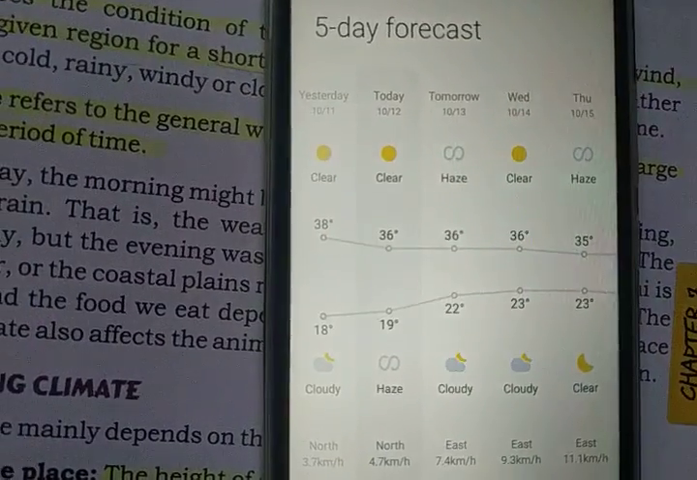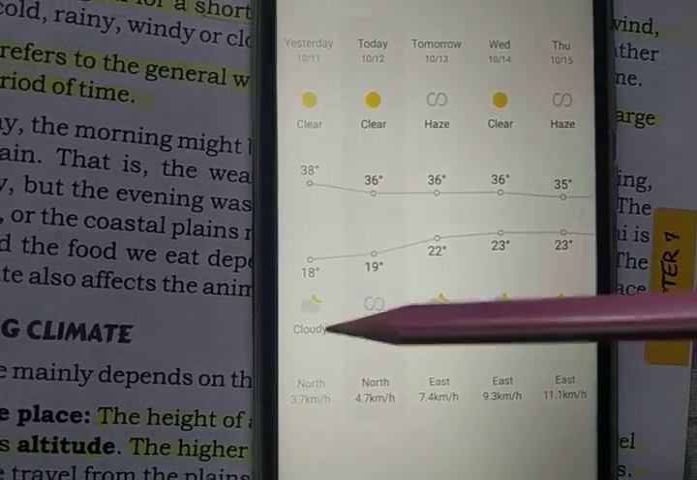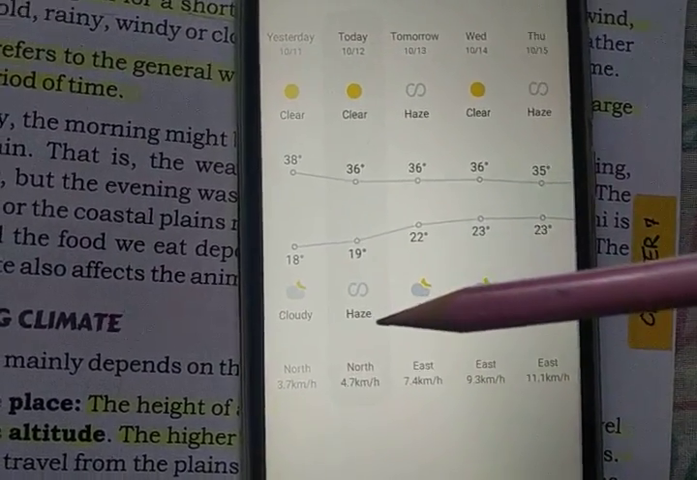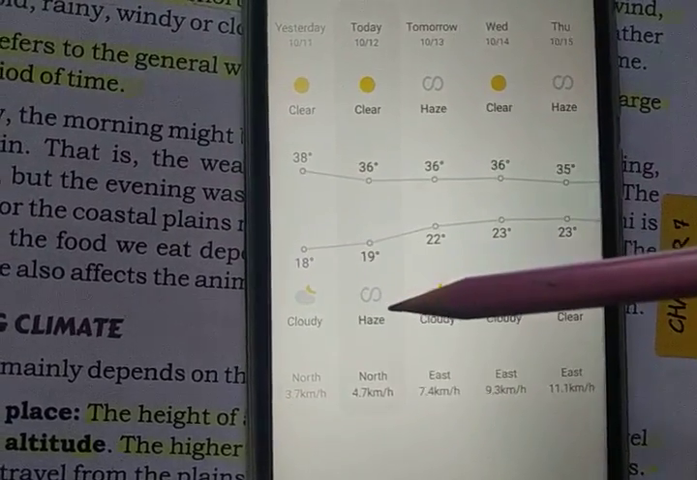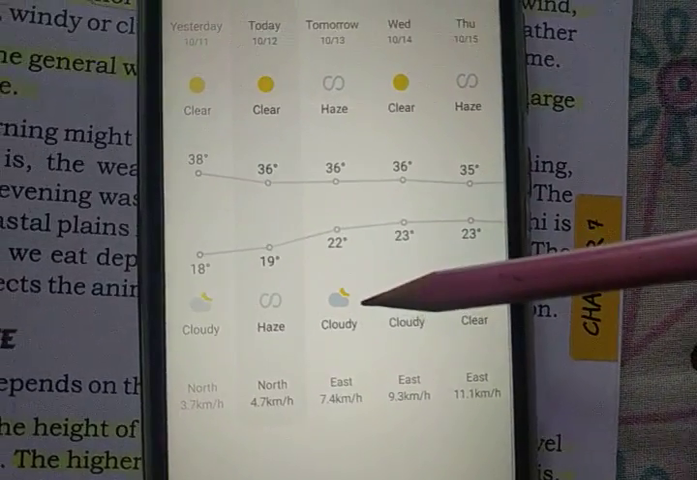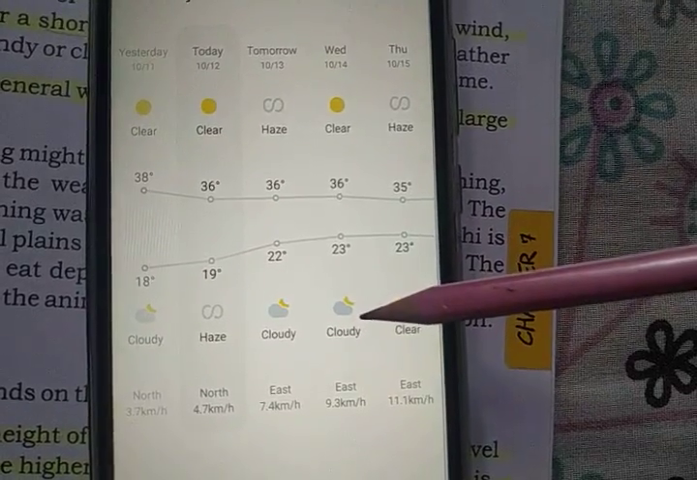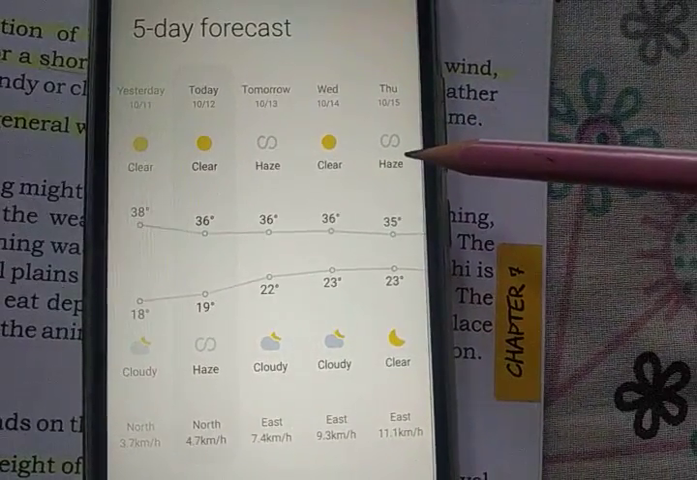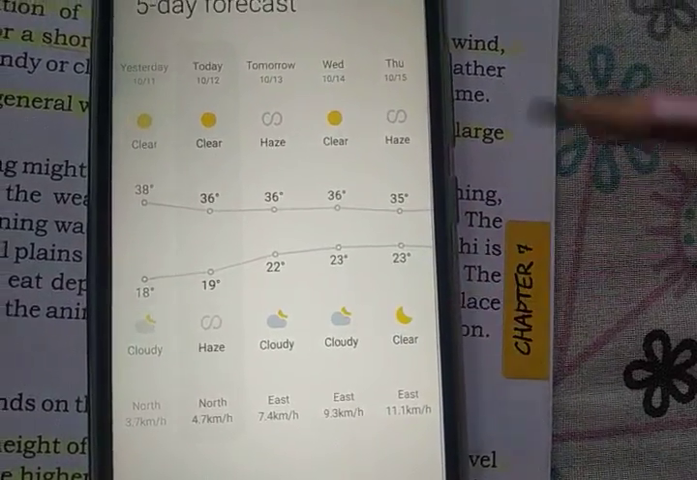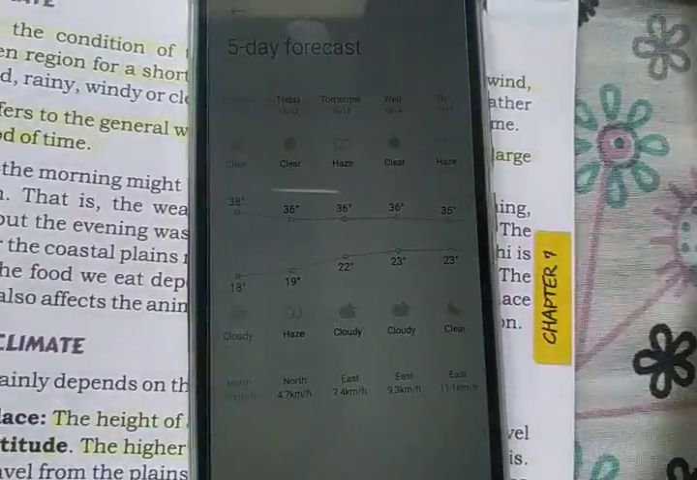See, yesterday it was showing that it is clear in the morning and cloudy in the evening. And today it is clear in the morning and haze in the evening. Haze means that the wind has moisture. Here again, tomorrow is saying haze and the night is cloudy. Wednesday it will be clear and the night will be cloudy, and haze on Thursday, and it will be clear at night. So this is the 5-day weather forecast. It is a weather forecast, not a climatic forecast, children.